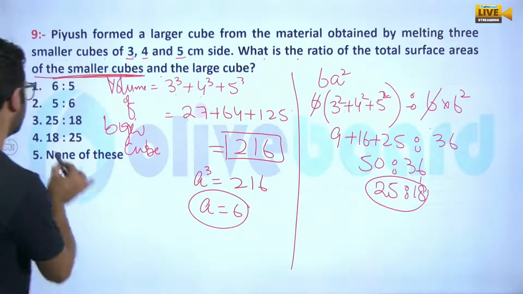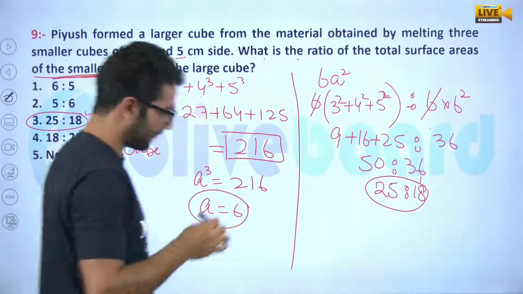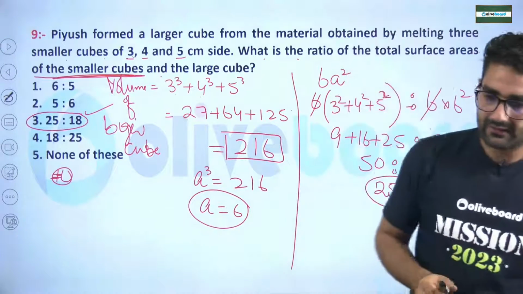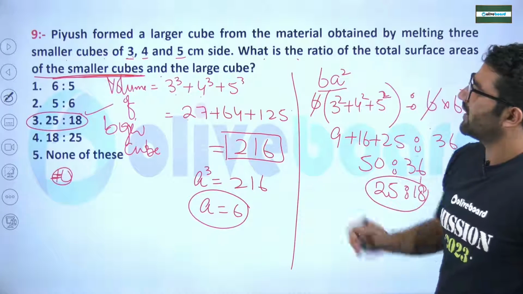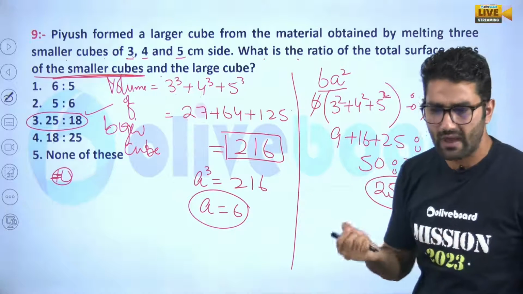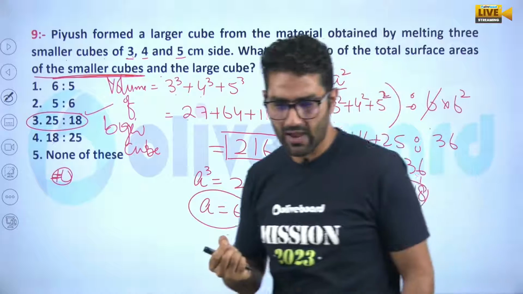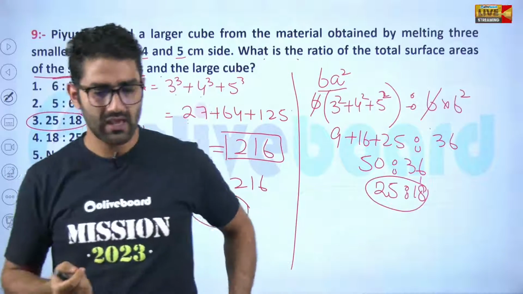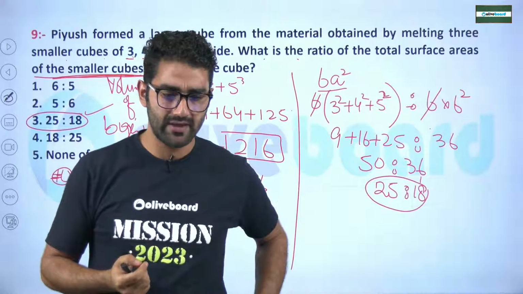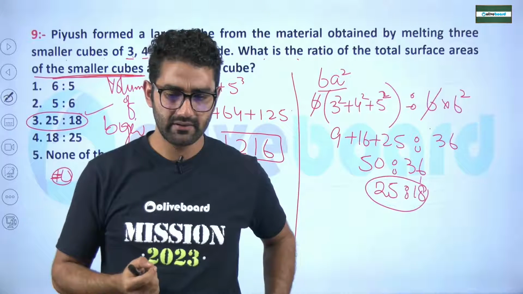Clear, everyone? Hope it is clear. Surface area is 6a². Volume is side cube. Everything is perfect. We have to just be focused on that. Okay. Can we move ahead?